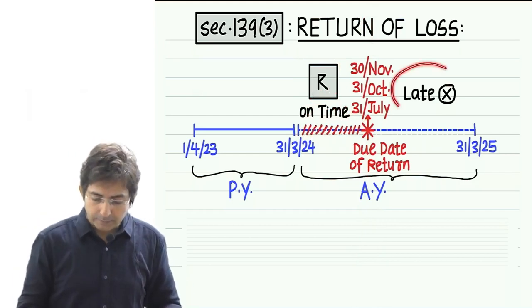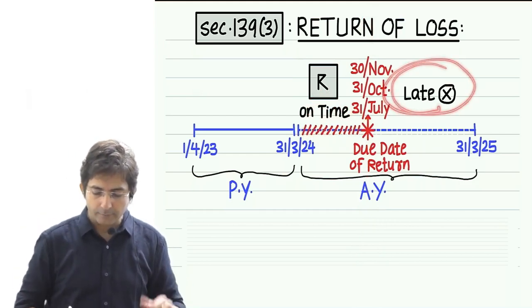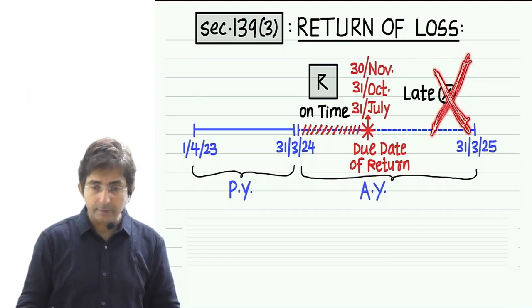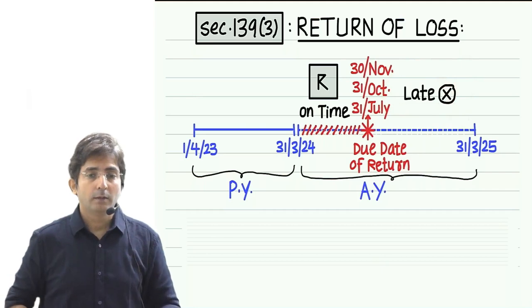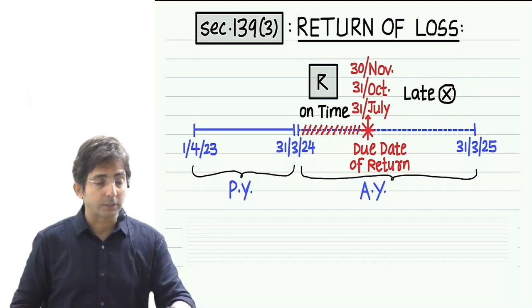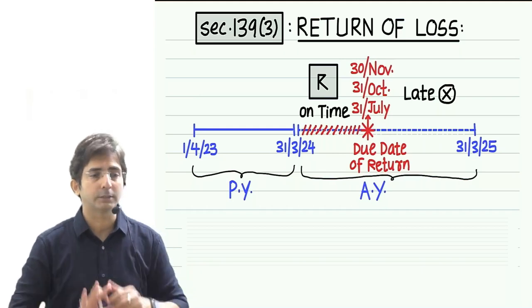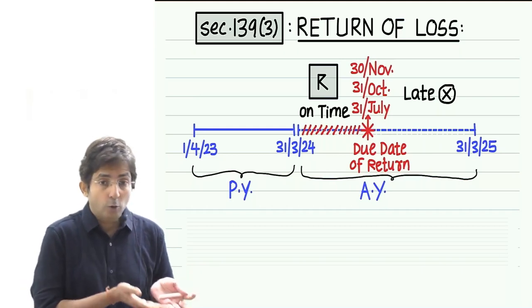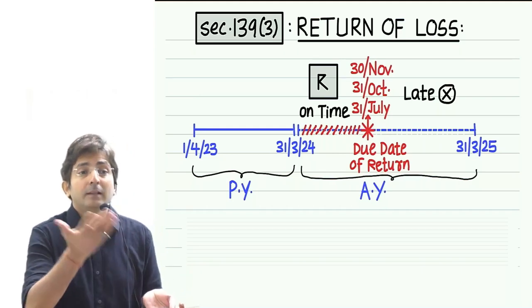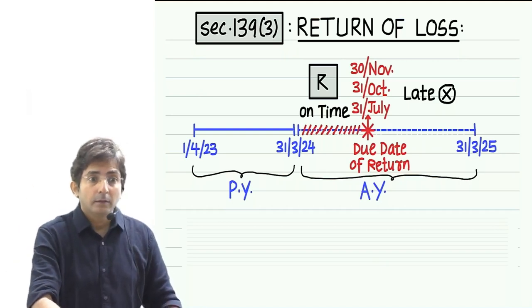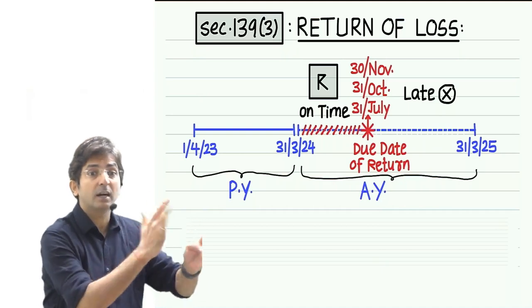And if the return is late, see what I have done. It's not allowed. Filing return late is not allowed. That means if you file loss return late, you know what will happen? You cannot carry forward the losses. Usually I am allowed to carry forward the loss for 8 years. But since your return was late, you have to just throw your loss in the gutter.